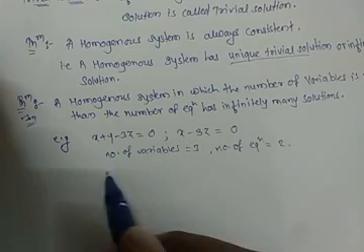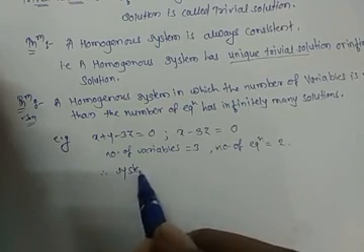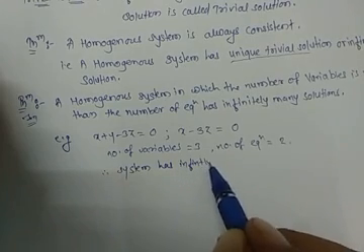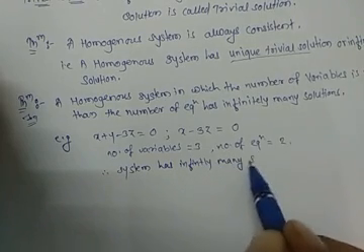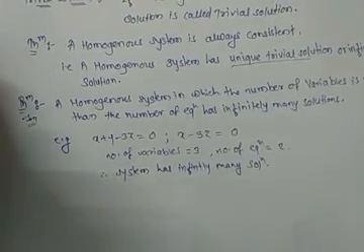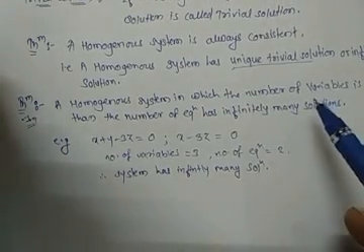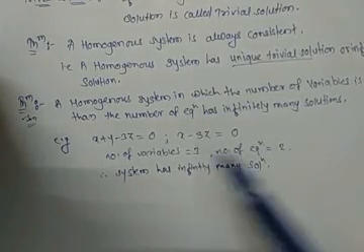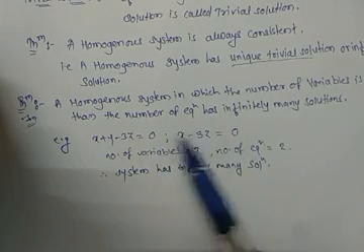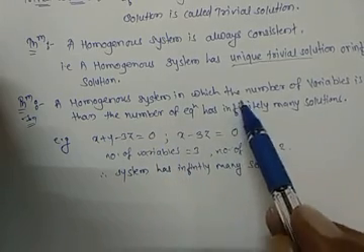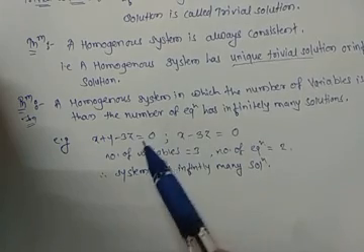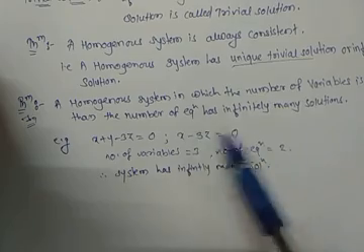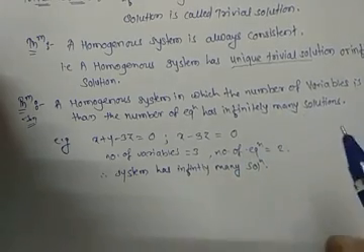So this system has infinitely many solutions. We do not do any calculation; we directly write it as infinitely many solutions. It is homogeneous because the right side is equal to 0. So by this theorem we can directly say that if the number of variables is greater than the number of equations, then it has infinitely many solutions.